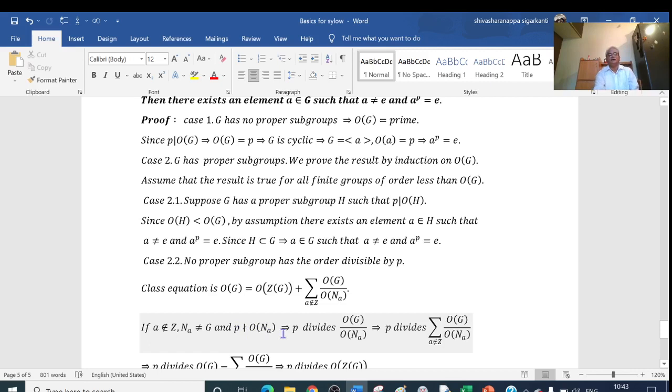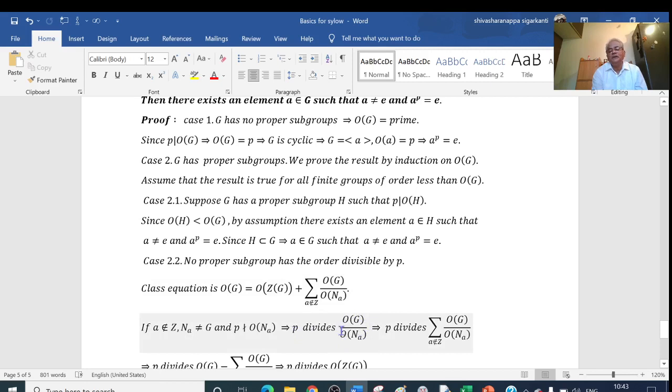What does this imply? See here, we have P divides the order of G and P does not divide the order of N(a). P divides the order of G means this can be written as P times something, and the denominator cannot be written as P times something because P does not divide it. So P is in the numerator, P is not in the denominator. Therefore, in this quotient, there is a P. P remains here.